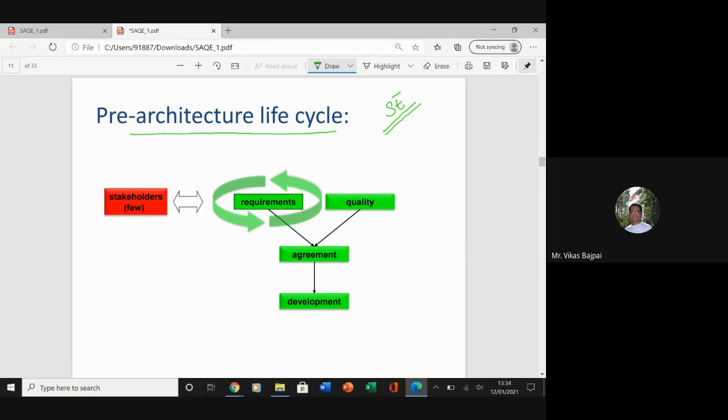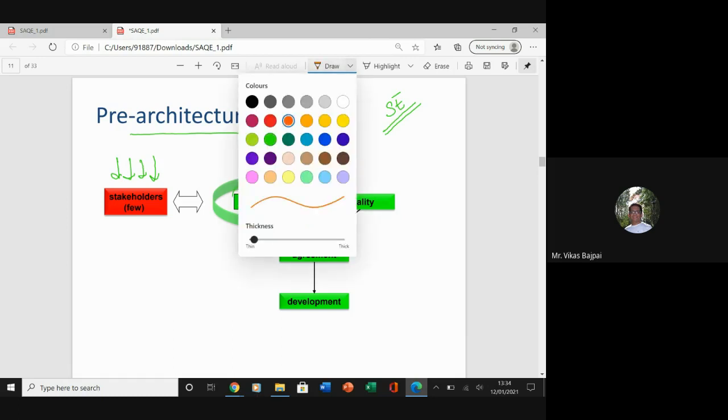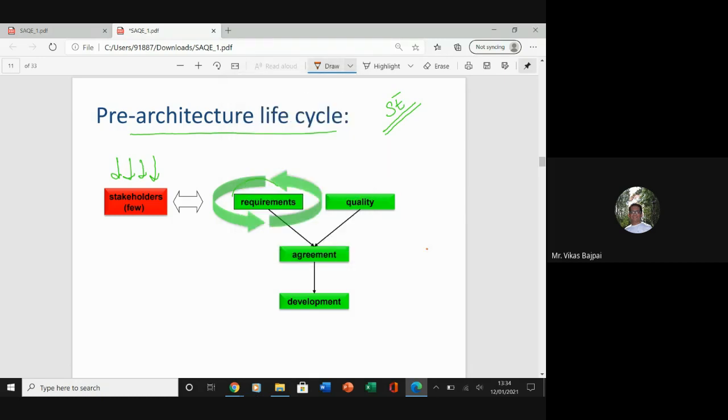So what we have here is certain stakeholders with me, and on the other side, we have the requirement, and requirement churning is taking place. That means refinement of the requirements is taking place. And how is it being refined? We have certain requirements, we are bringing certain changes to it. Then we have something called quality, which is added separately.